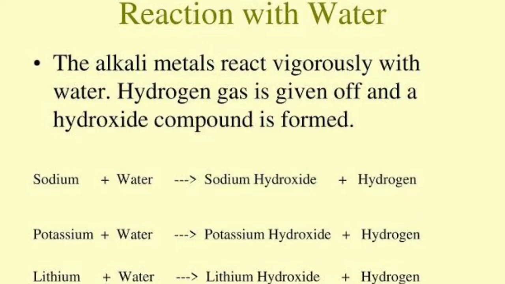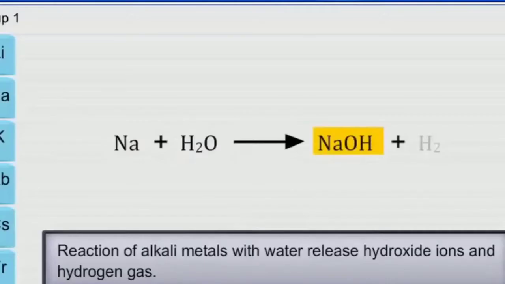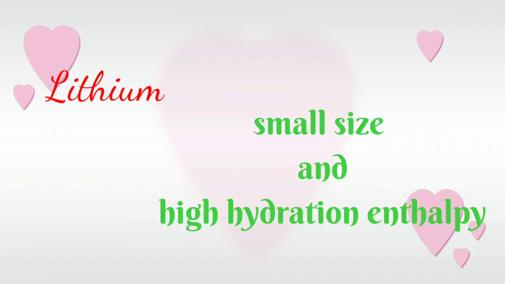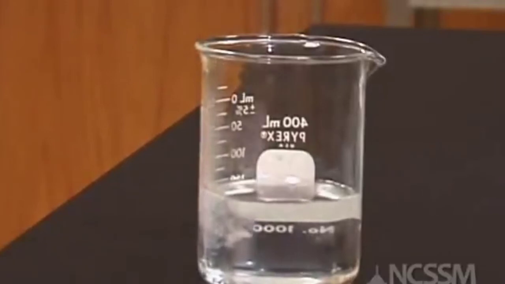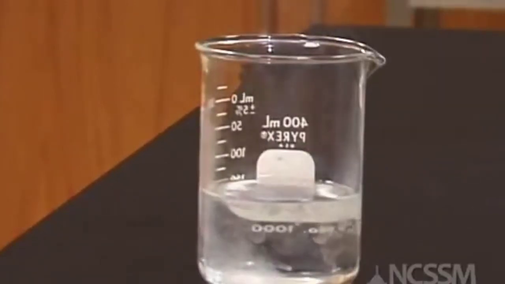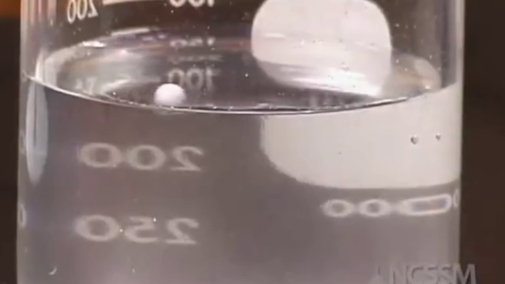All alkali metals react with water to form the corresponding hydroxide and hydrogen gas. But lithium, due to its small size and high hydration enthalpy, reacts less vigorously with water, whereas the rest of the members of these alkali metals react vigorously with water.